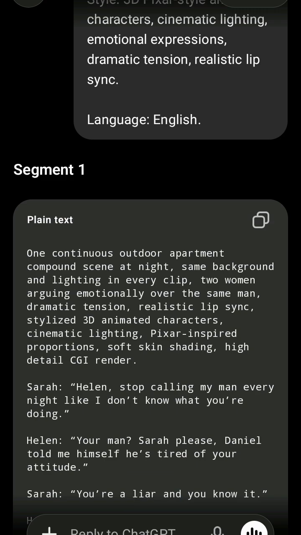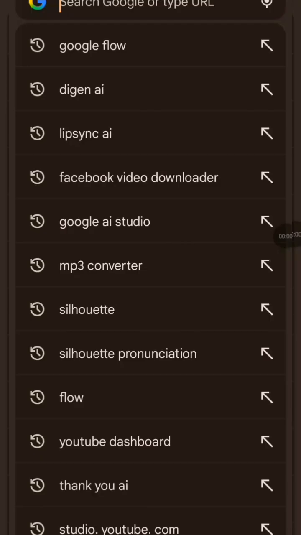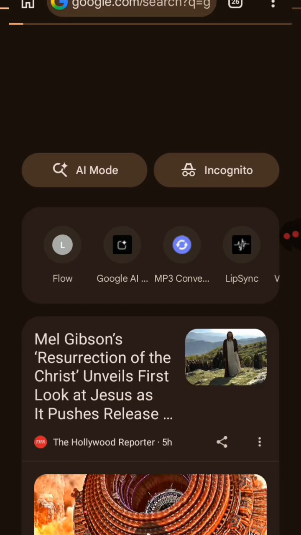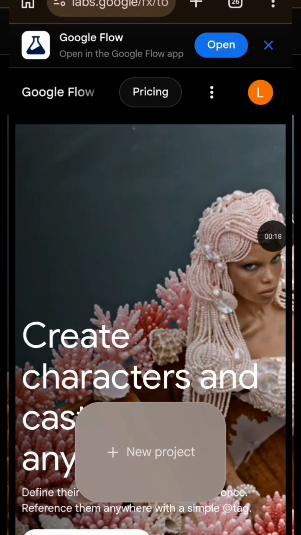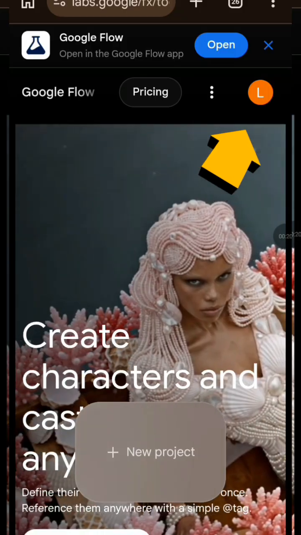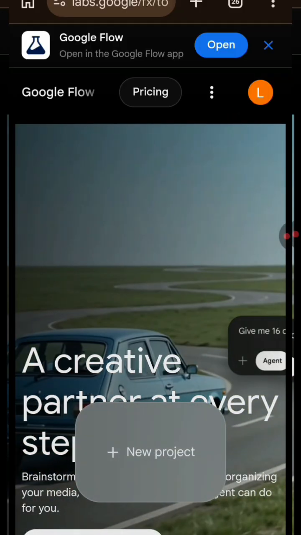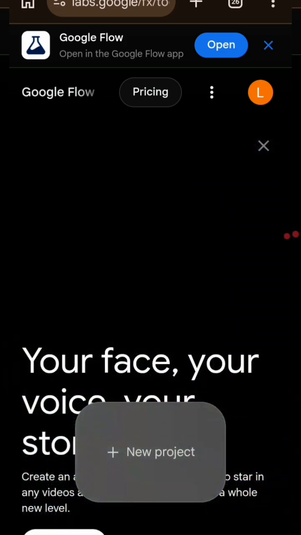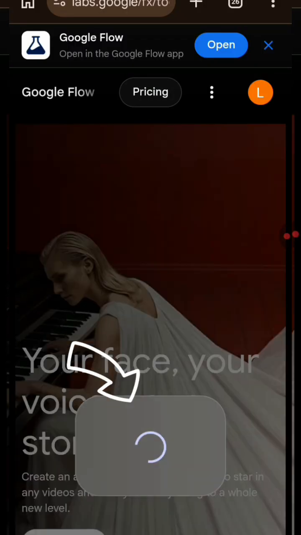The tool I'm going to be using is called Google Flow. So I'm going to go to Chrome, type in Google Flow, and wait for it to load. This is Google Flow, the first link here. You tap on the first link and wait for it to load. After loading, you come up here and sign up with your Gmail. If you are a first timer, Google Flow AI will give you 150 credits. When you are done with that credit, you start getting 50 credits per day. After signing in, you click on new project and wait for it to load.